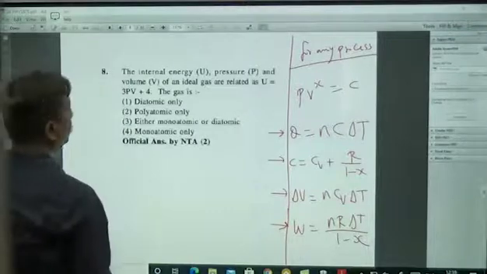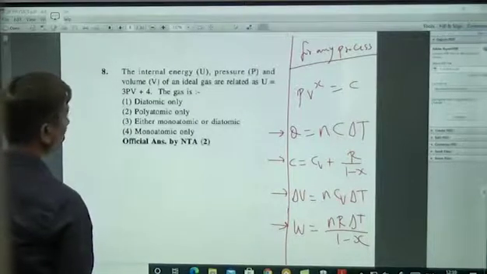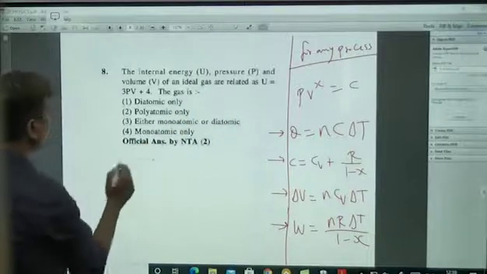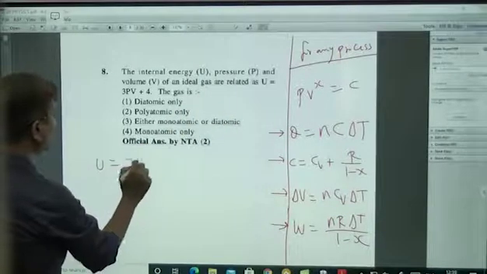Let us check. So what is the type of gas? Okay, so U is equal to 3 PV plus 4.